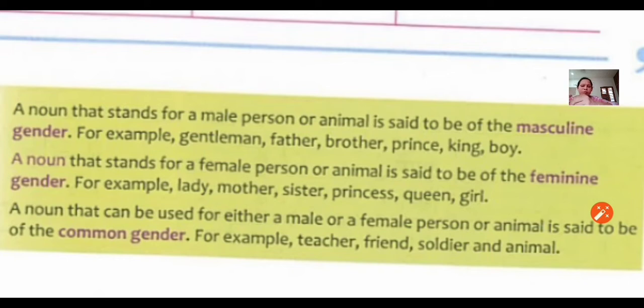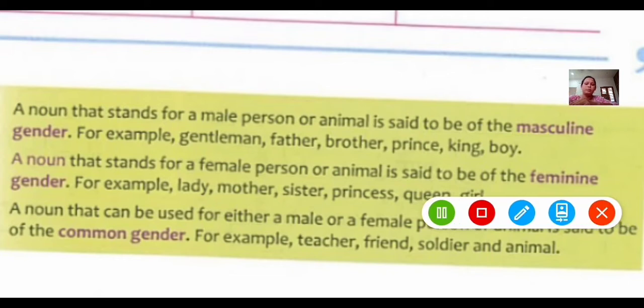for both female and male, like teacher. Who is a teacher? A teacher may be a lady, female, or male also. So if we say teacher, this word is common. We can use this word for both. Like friend also we can use for both, male friend or female friend. In the same way, soldier, animal, guests. These are all words which are used as common gender.